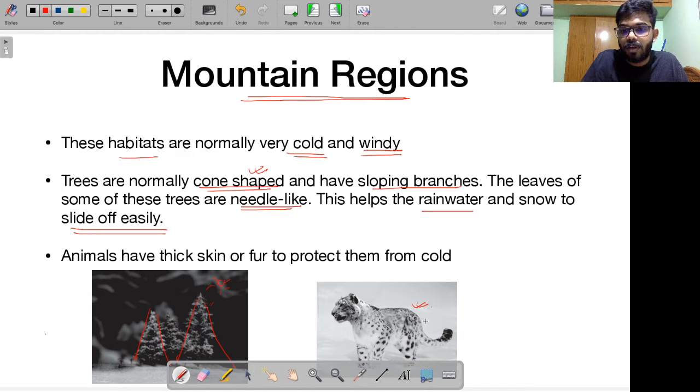Okay, and if you look at animals, look at this. I got an example of this white tiger. Okay, this is a snow leopard, I'm sorry, if I'm not mistaken. So animals have a very thick skin or they have fur. Look at this fur. This is to protect them from the cold. Remember, whenever you are going into extreme cold weather regions, what do you do? You put on a lot of woolen clothes, a lot of jackets, etc. That's the same thing over here. The fur is to protect the animal from extreme cold, or they have a very thick skin.